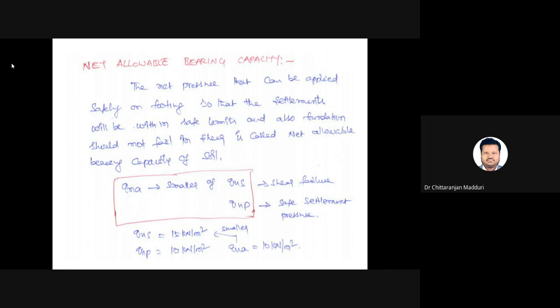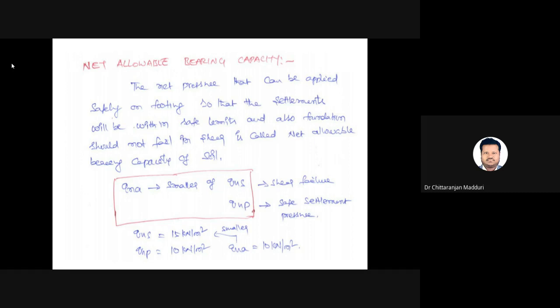So we got two safe bearing capacities here: 10 kN per meter square in shear, and 15 kN per meter square in settlement. We need to choose the smaller one, that means 10 kN per meter square. If you consider 10 kN per meter square, the foundation will be safe in shear as well as in settlement.